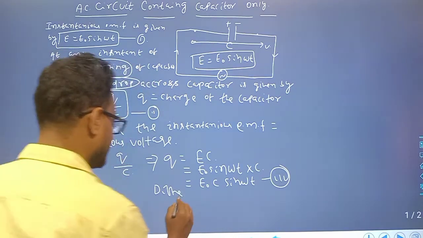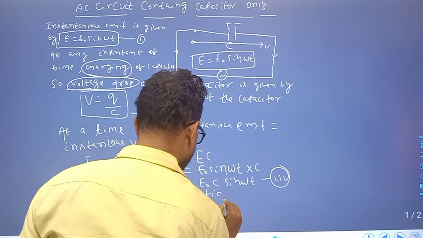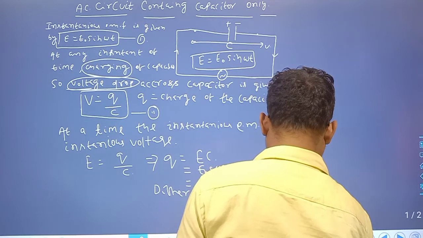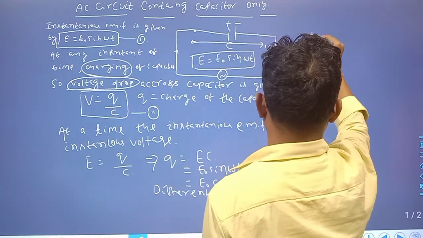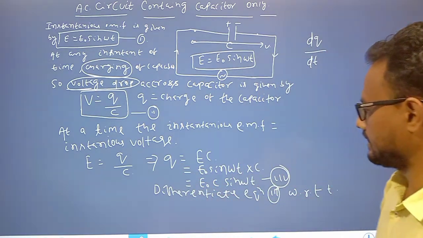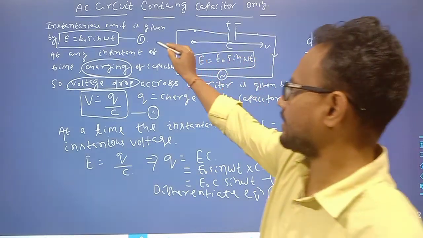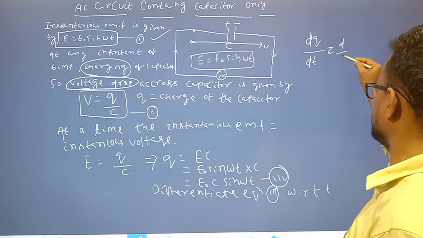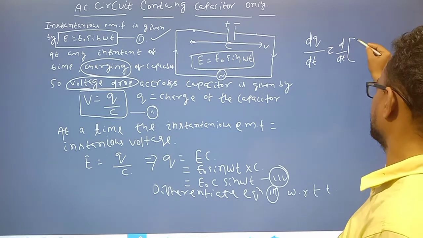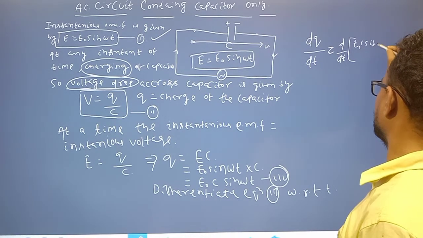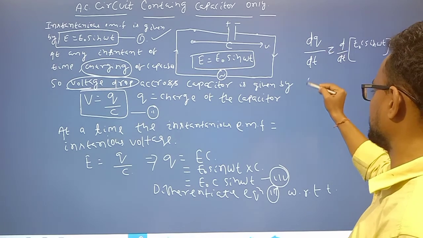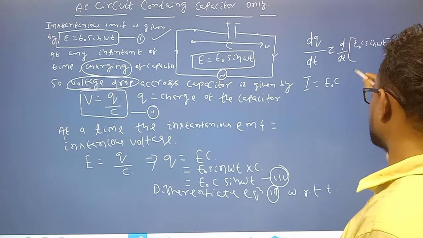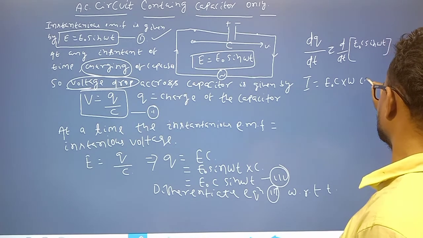Differentiating equation 3 with respect to t, we have dq by dt. dq by dt means current. So dq by dt is equal to d by dt of E naught C sin omega t, which is E naught C into omega cos omega t.